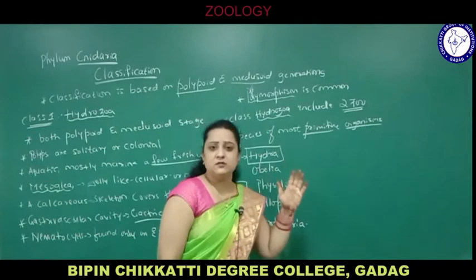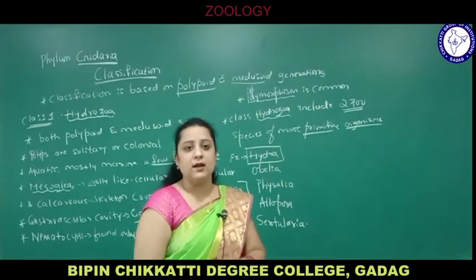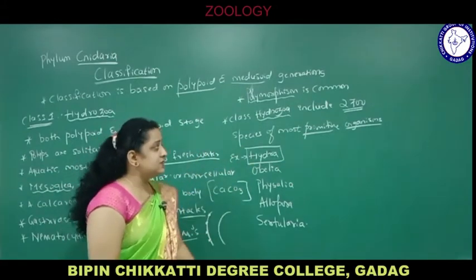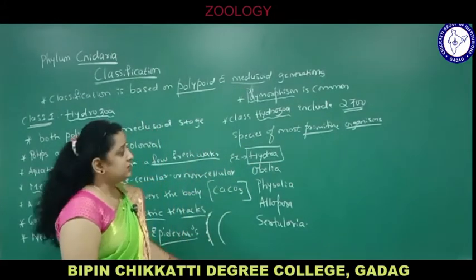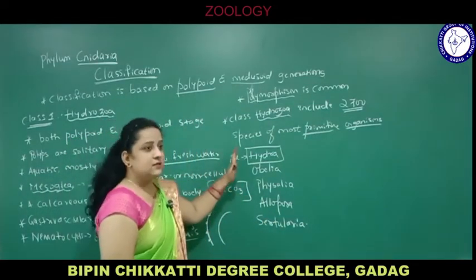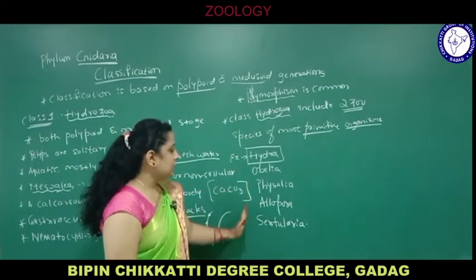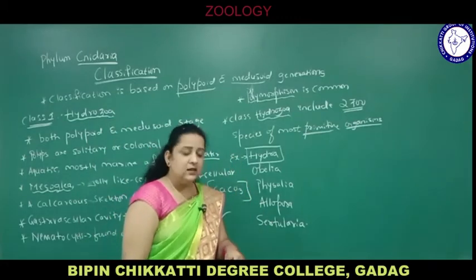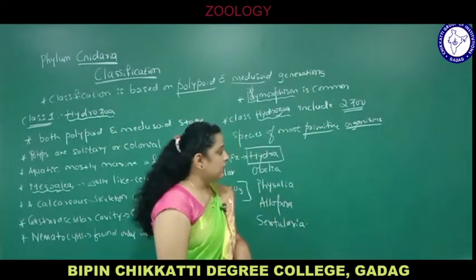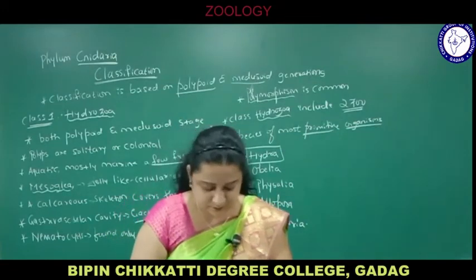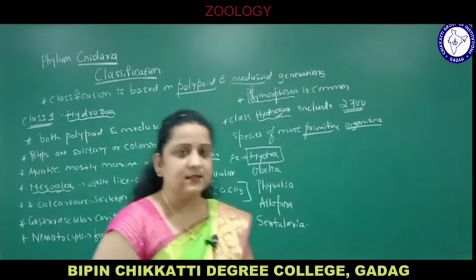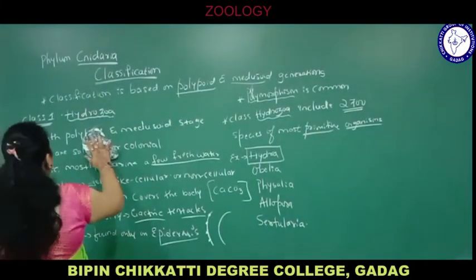Polymorphism: all animals of this phylum exhibit a common phenomenon called polymorphism. And how many species does class Hydrozoa include? 2700 species. Examples are Hydra, Obelia, Physalia, Allopora, Sertularia. There are many species, but these are some examples we have seen. So this is about class Hydrozoa. Next we will go to class number 2, that is class Scyphozoa.